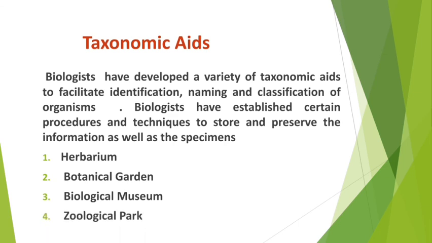These are the 4 taxonomic aids established by biologists to facilitate identification, naming and classification of organism.